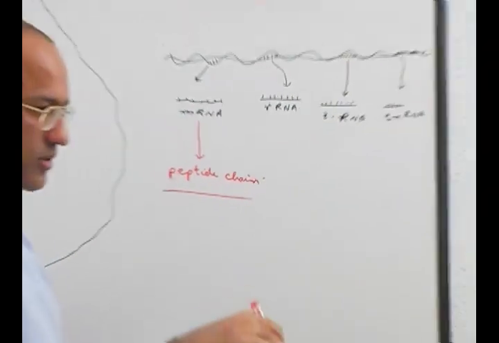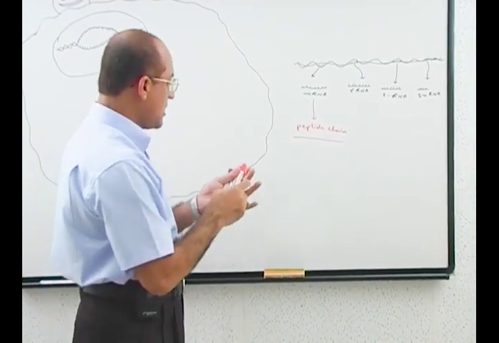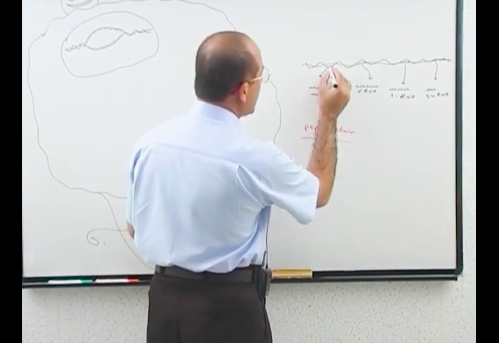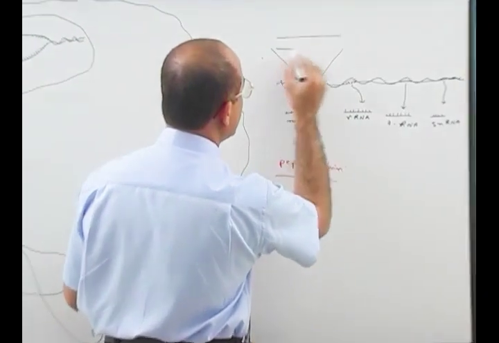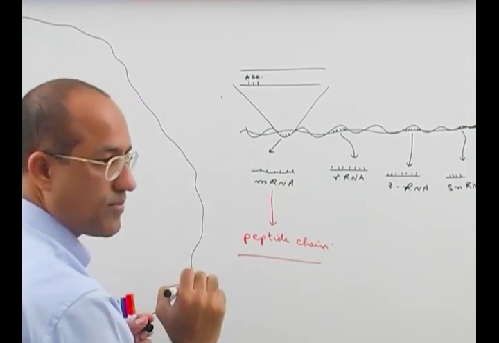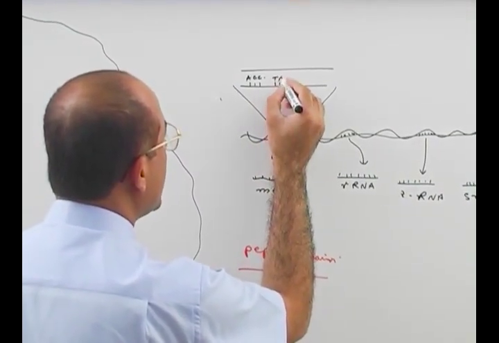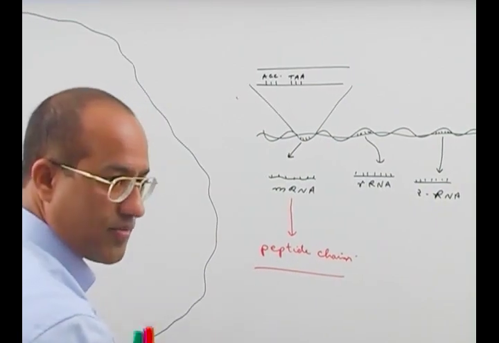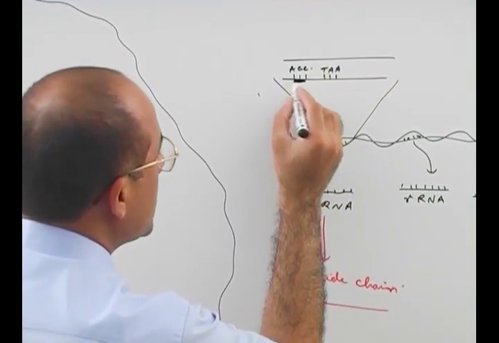Are you understanding me, or should I elaborate further? Okay, I will explain. Let's suppose that I make this area a little bit larger. This is double-stranded DNA. For example, here is adenine, guanine, cytosine. Then there is, suppose, thymine, adenine, adenine. Is that right? Now, actually, this is a special code.